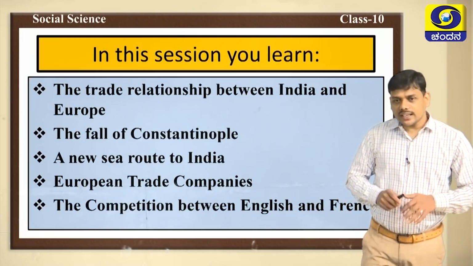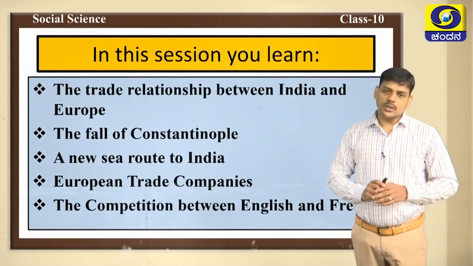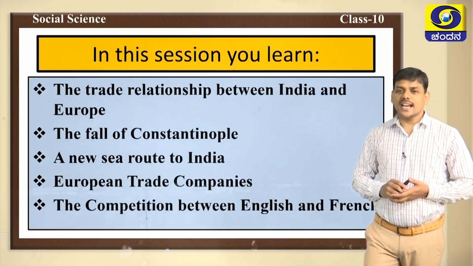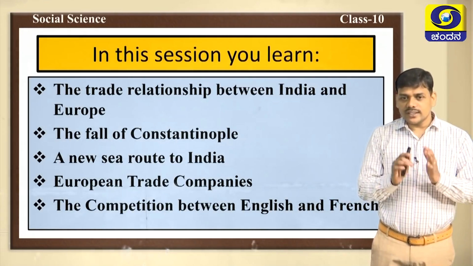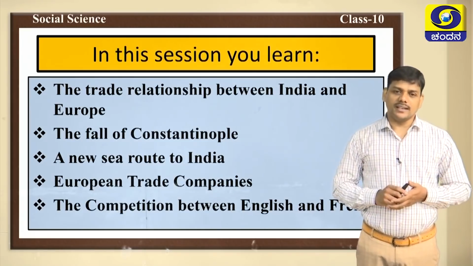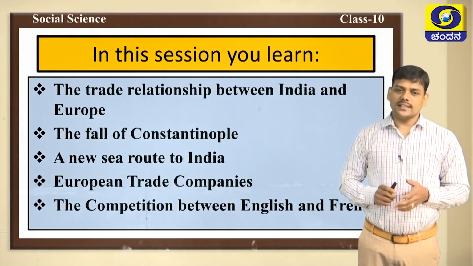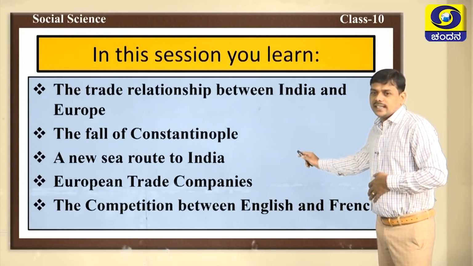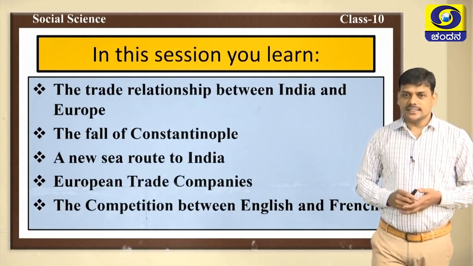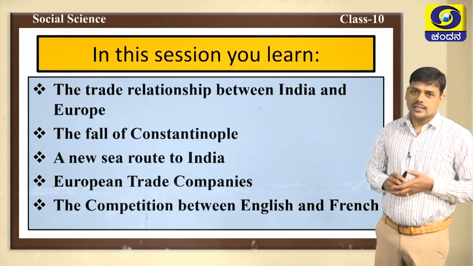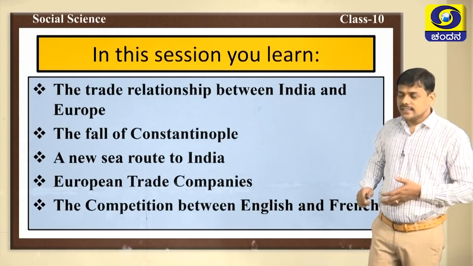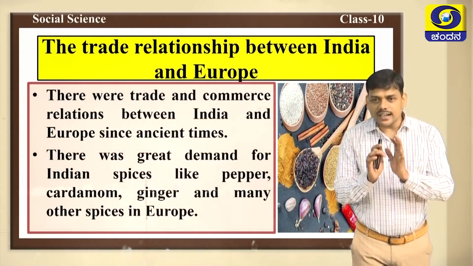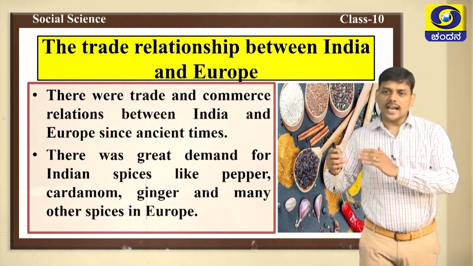Let us see what are the important points which you are going to discuss in this lesson. First one, the trade relationship between India and Europe. Second one, the fall of Constantinople, a new sea route to India, European trade companies, and the competition between English and French. These are the points which we are going to discuss now. Let us discuss these points one by one. First one, the trade relationship between India and Europe.